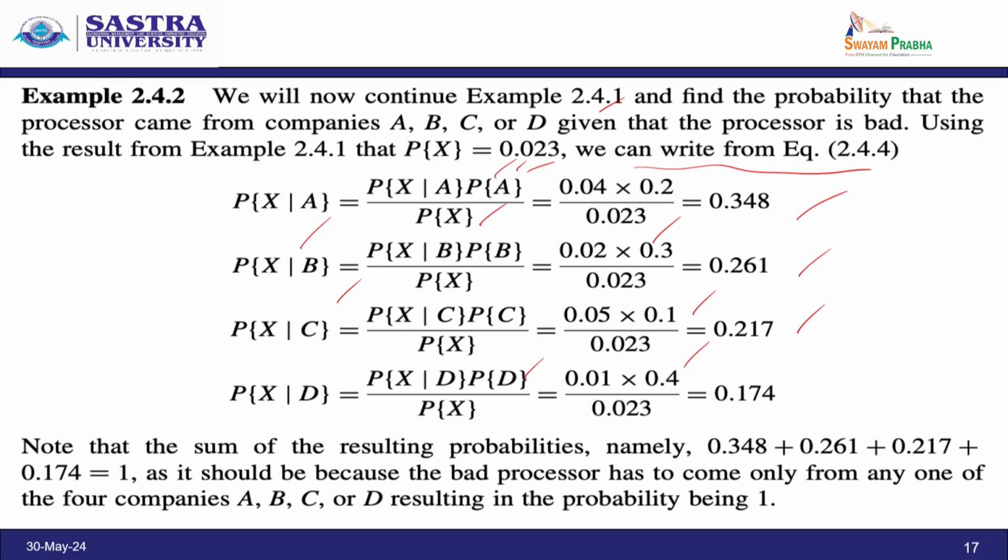So the sum of the resulting probabilities, simply sum them, we have 1. See, beautifully it comes to 1, the maximum probability. It should be, because a bad processor has to come from one of the 4 companies, and the resulting probability is 1. So this is verified, and this is a very good example of finding the probability of the processor being bad or good.